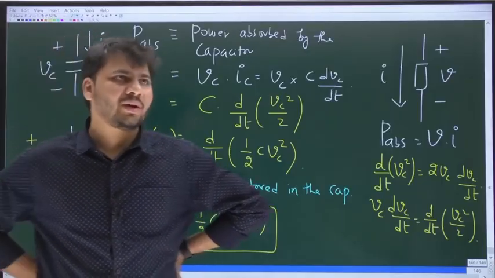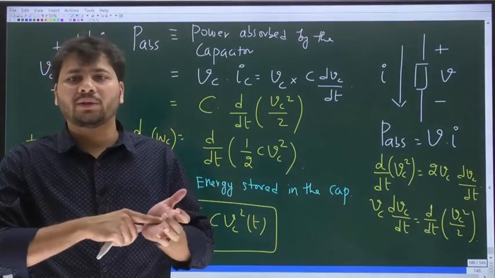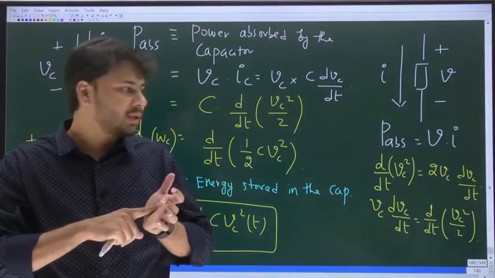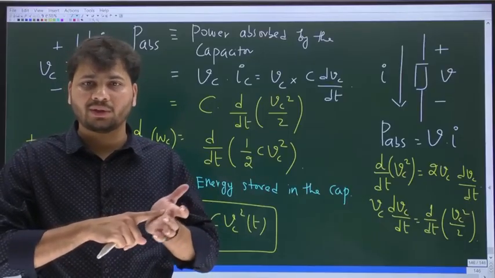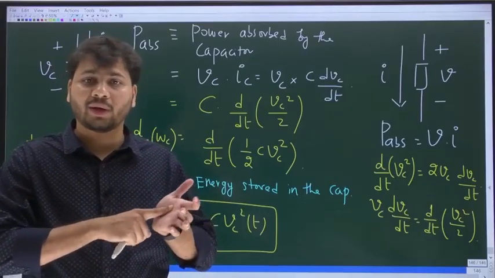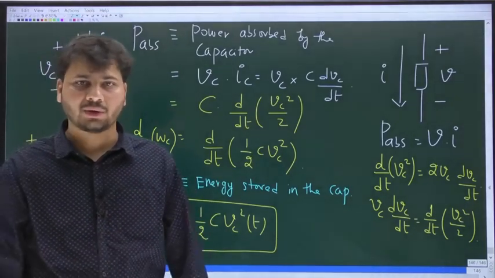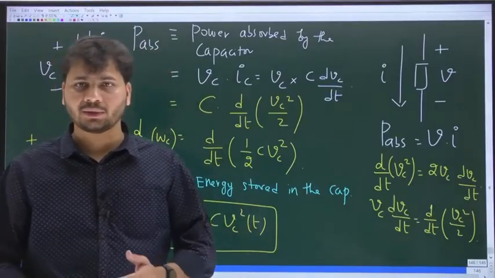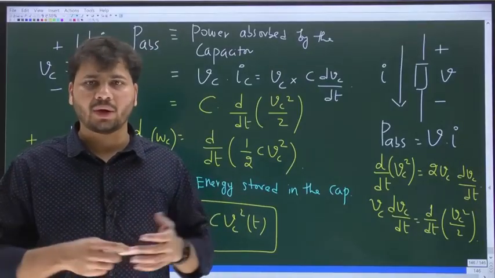You can directly apply capacitive voltage division when the initial voltage is 0 for all the capacitors connected in series. We have extensively discussed when to apply capacitive voltage division and when not to apply. If the initial voltage is 0 for each and every capacitor, then we can directly apply it. But if the initial voltage is not 0 for any of the capacitors connected in series, then you should go by a slightly different approach, and you know what that approach is.